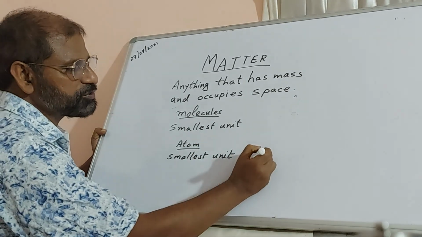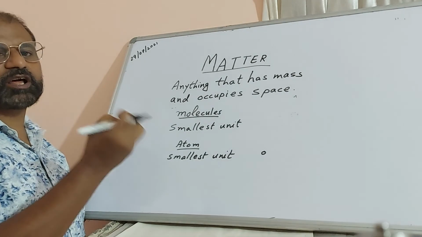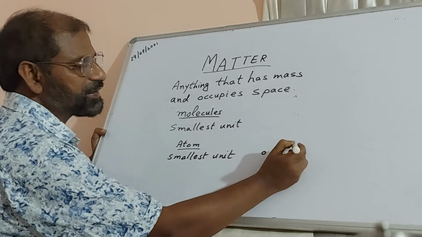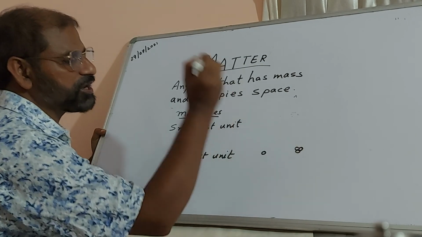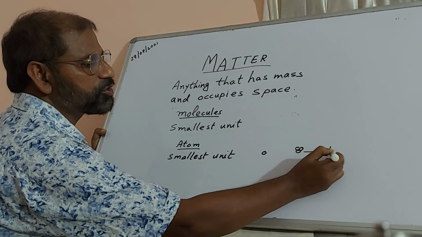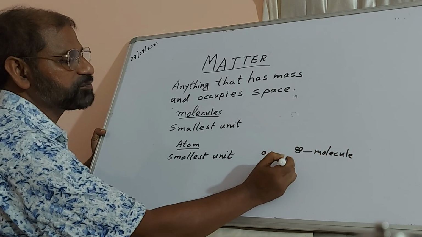Suppose this small circle is an atom. Then like that, two or three atoms join together to make a molecule.